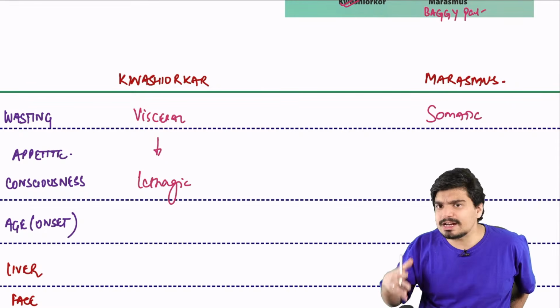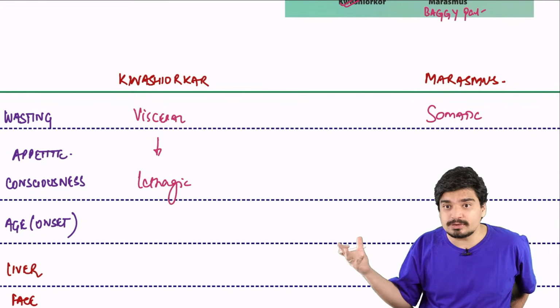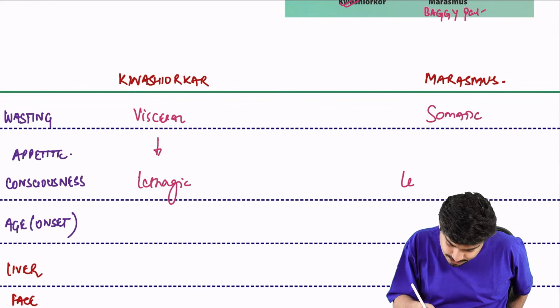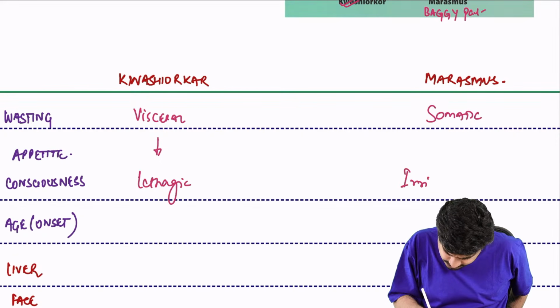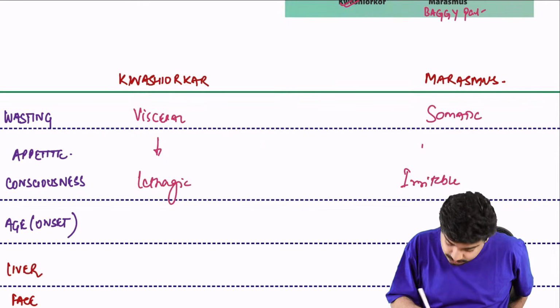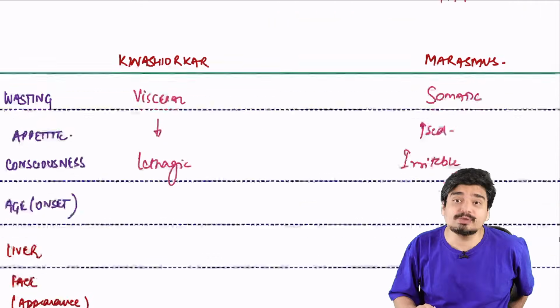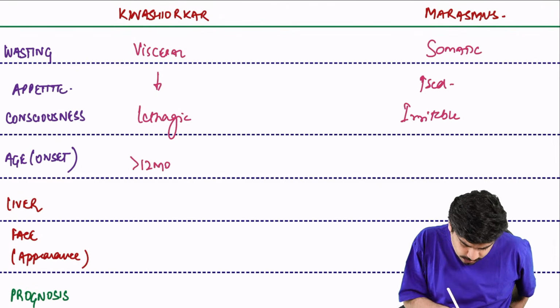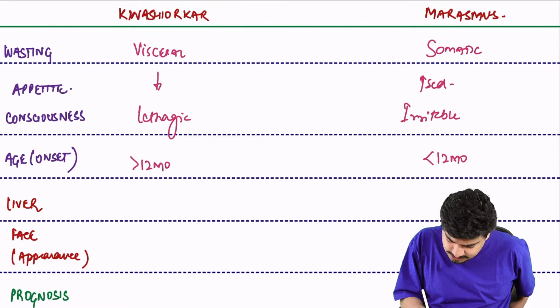While the Marasmus child, because the visceral protein is preserved, the neurotransmitters are there, he actually wants food. So actually he's very irritable. He's crying a lot. The Marasmus child is crying a lot. He wants food. So appetite is actually increased. There is voracious appetite. Kwashiorkor is typically seen in children more than 12 months. Marasmus is typically seen in children less than 12 months.